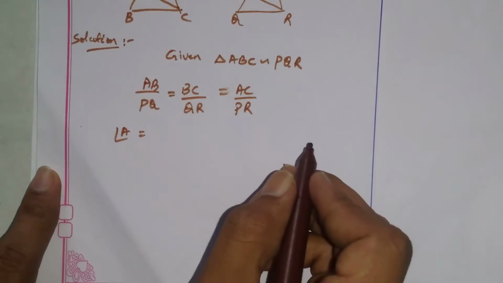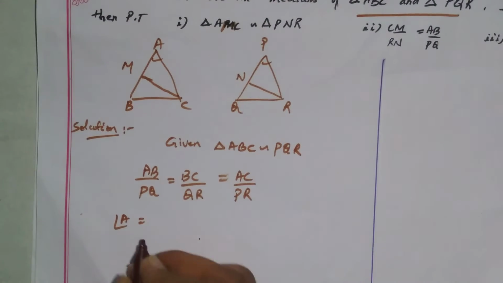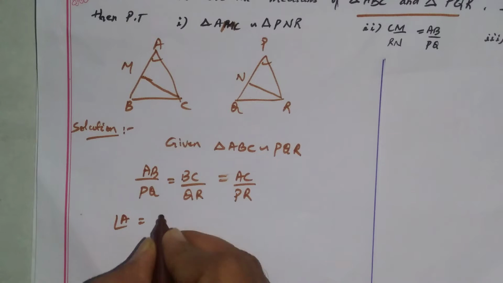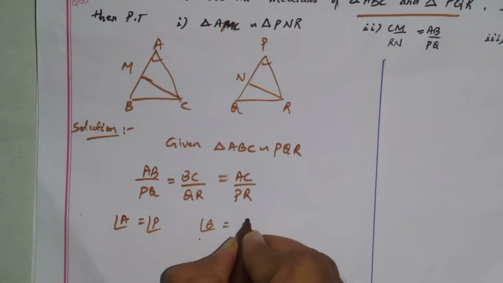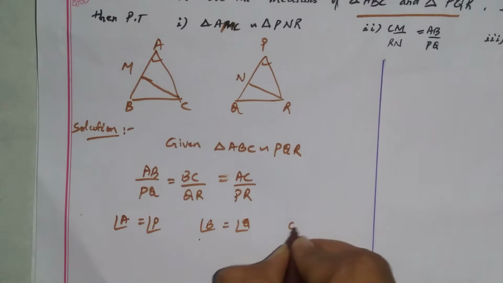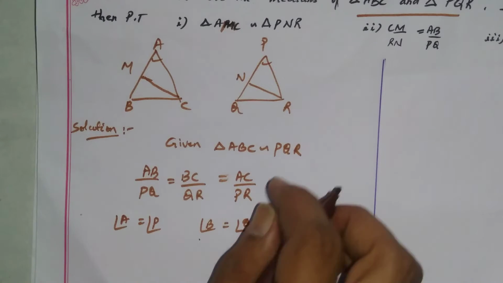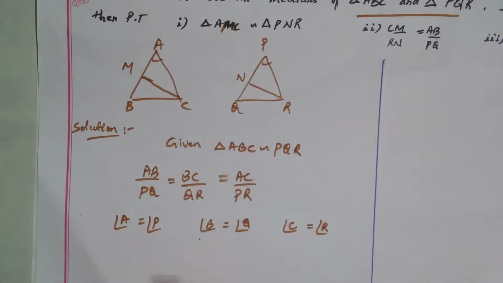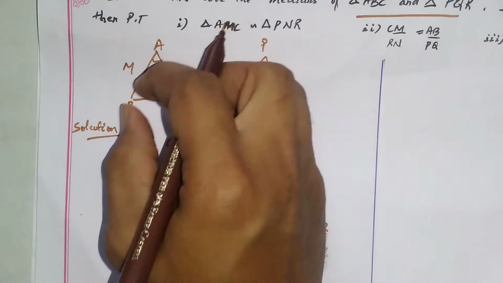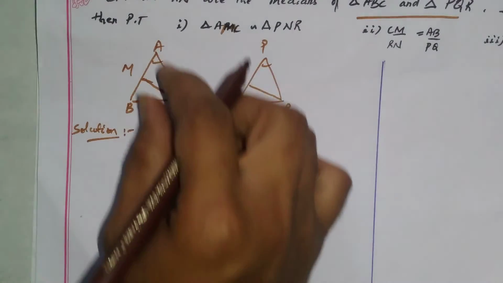This angle is equal to this. This angle is equal to this. So angle A is equal to angle P. Angle B is equal to angle Q. Angle C is equal to angle R. Next, if this is AB, then AB is equal to 2 into AM, because MB and AM both are equal sides.